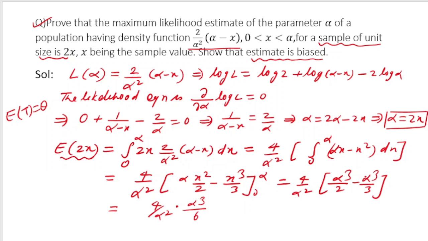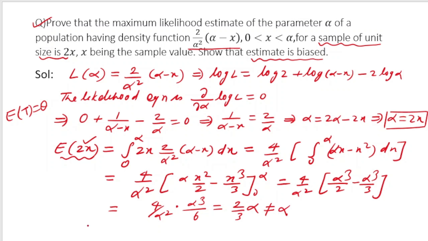3 alpha cube minus 2 alpha cube by 6. So you will get 4 by 6, that is 2 by 3, and alpha cube by alpha square, that is 2 by 3 alpha. What was my aim? That if this is an unbiased estimator of alpha, then it should be equal to alpha, but what we are getting is 2 by 3 alpha, which is not equal to alpha.